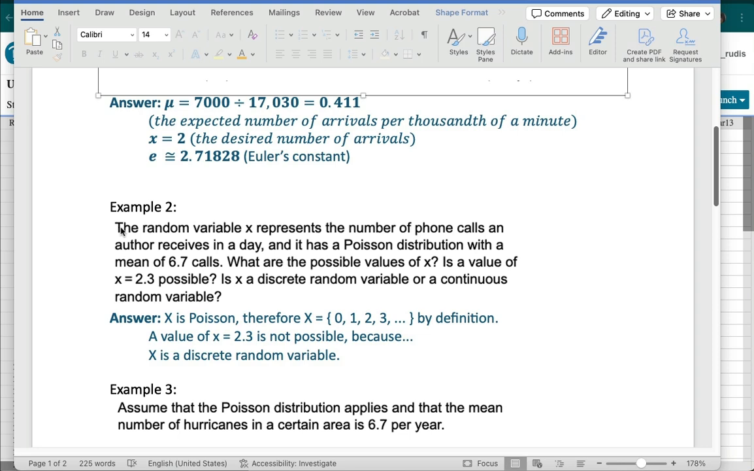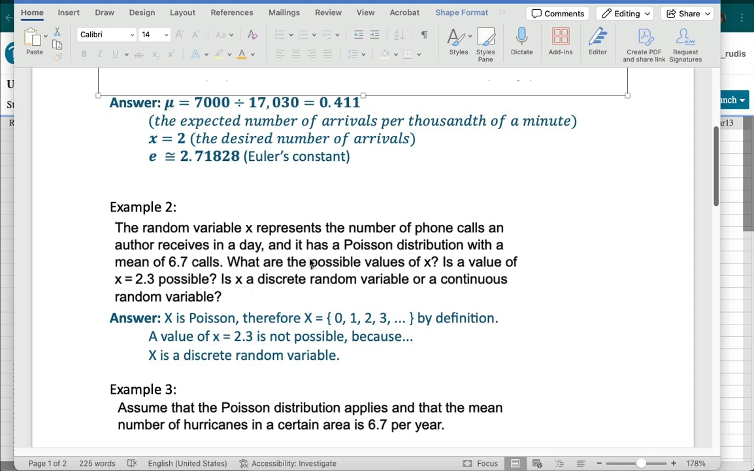Example 2 says the random variable X, which really should be a capital X, by the way, represents the number of phone calls an author receives in a day, and it has a Poisson distribution with a mean of 6.7 calls. What are the possible values of X? Is a value of X equals 2.3 possible? And then the third question is, is X a discrete random variable or a continuous random variable? So it looks like with this example, we're still not being asked to calculate anything. We're just being asked to identify or interpret what we're seeing here.